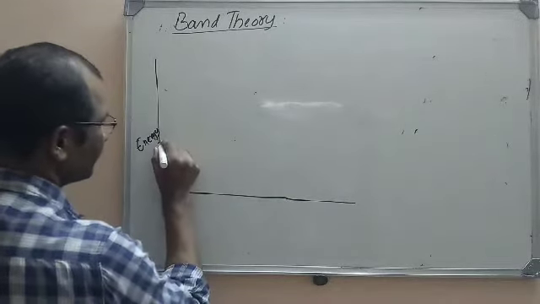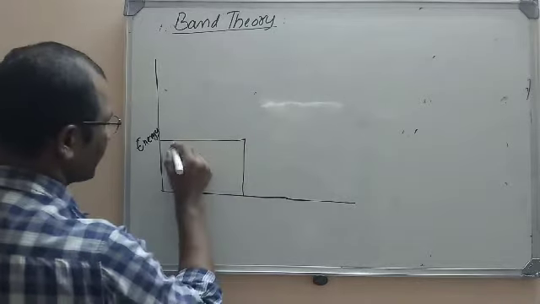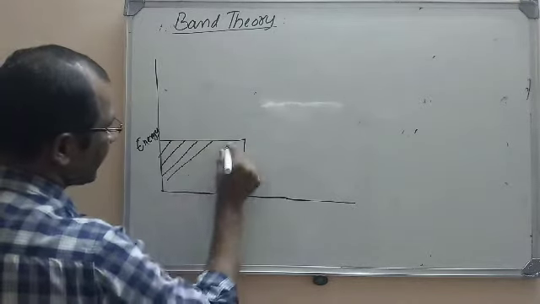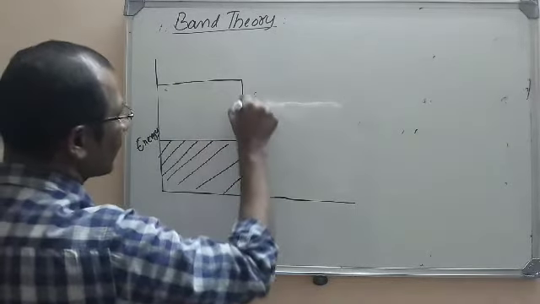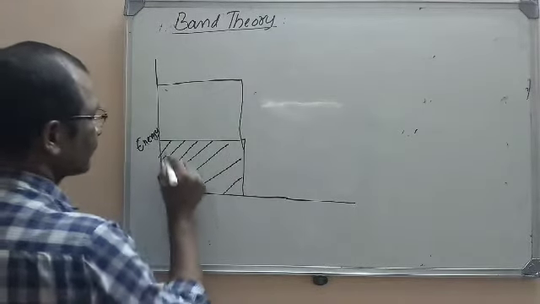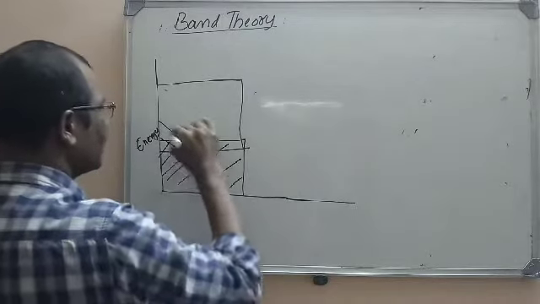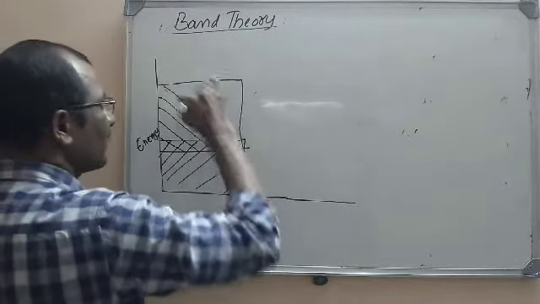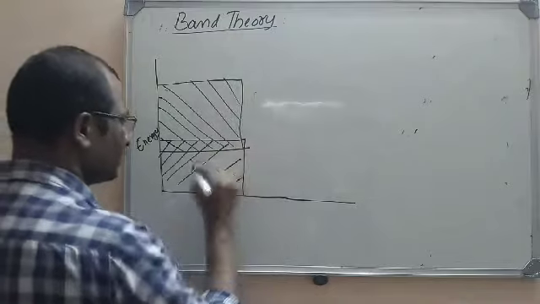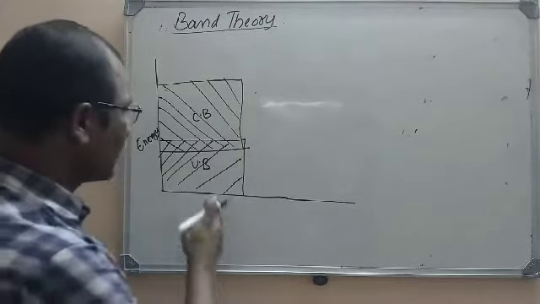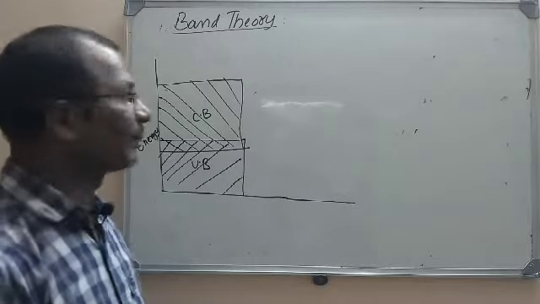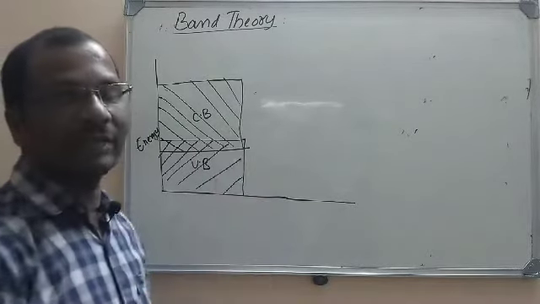This is a valency band, this is one band that I am drawing, and here it is a conduction band. Look here, both the valency band and conduction band are overlapped. This valency band is partially filled here, but the conduction band is vacant.